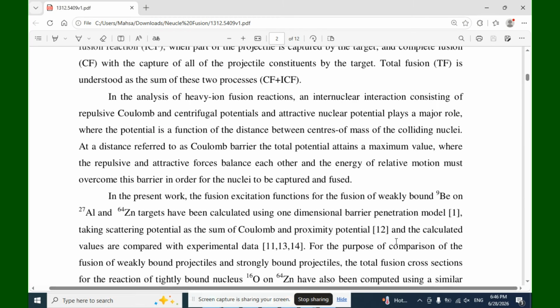In the analysis of heavy ion fusion reactions, an internuclear interaction consisting of repulsive Coulomb and centrifugal potential and attractive nuclear potential plays a major role, where the potential is a function of the distance between the centers of mass of the colliding nuclei. At a distance referred to as the Coulomb barrier, the total potential attains a maximum value where the repulsive and attractive forces balance each other, and energy of relative motion must overcome this barrier in order for nuclei to capture and fuse.